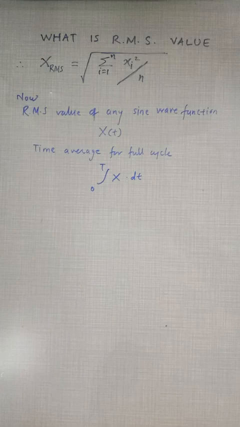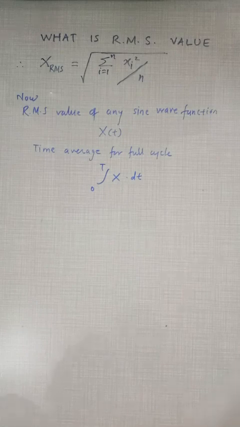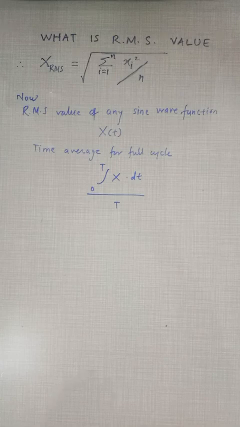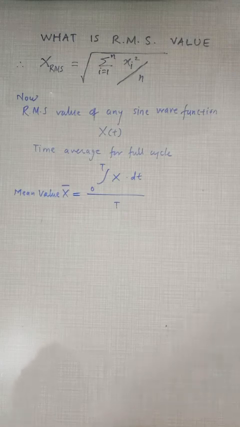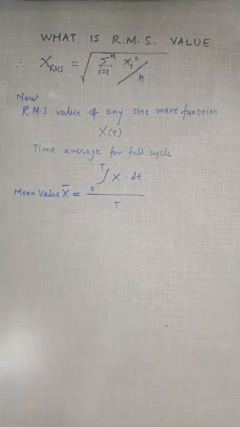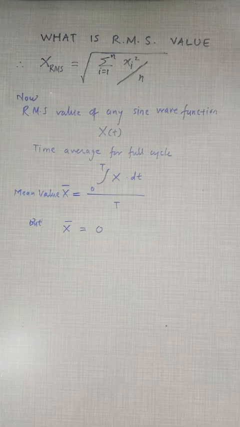So if we take the integration of the quantity x over t for one complete cycle, divided by T, which is the period of the cycle, this will give the mean value x bar, that is nothing but the time average. But the mean value for a sine wave function in a complete cycle is 0.